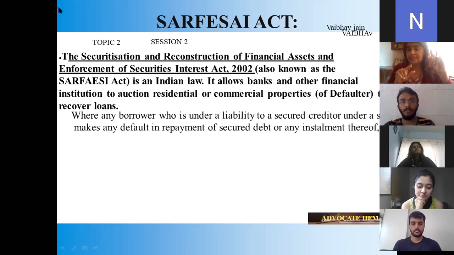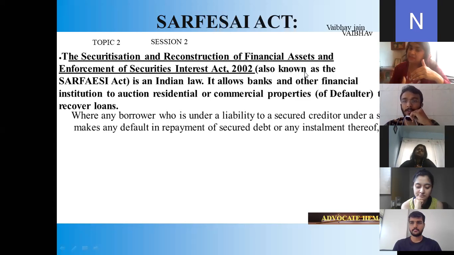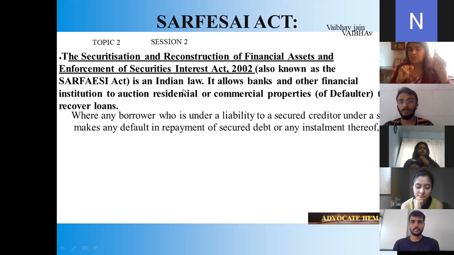So that is the DICGC law of RBI. Meet as a banker has kept reserves with RBI, the CRR and the SLR. In case Meet's bank goes into a loss, the RBI will pay the depositor only 1 lakh. If I'm having 10 lakhs, RBI will pay only 1 lakh under the DICGC law, the Deposit Insurance and Credit Guarantee Corporation, which is under the Reserve Bank of India.